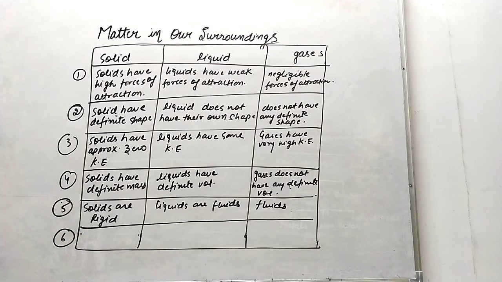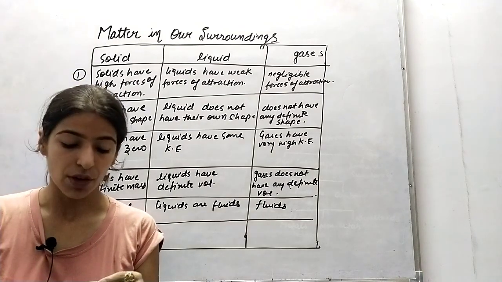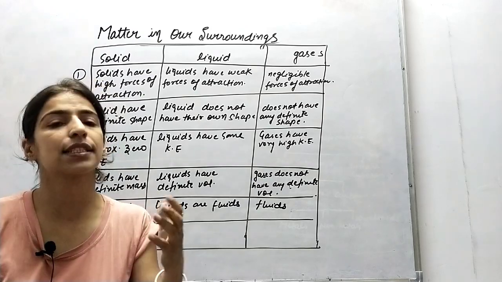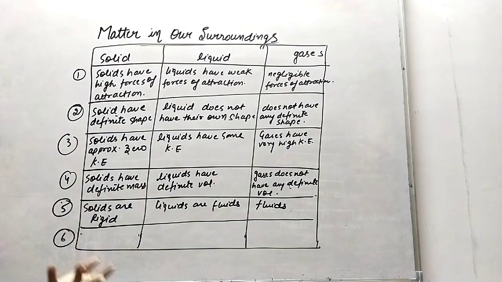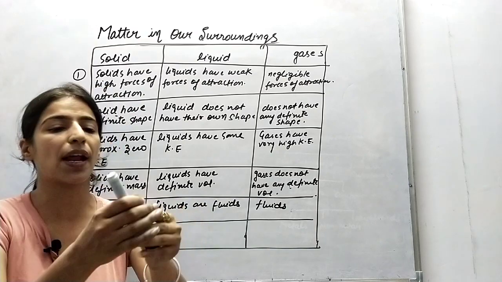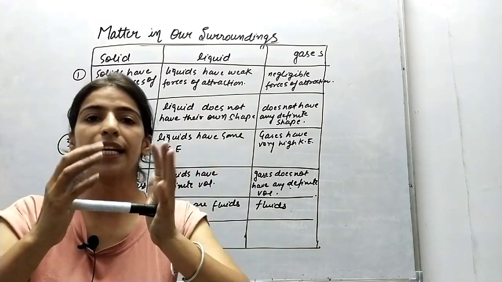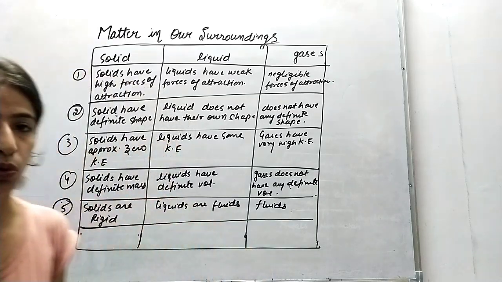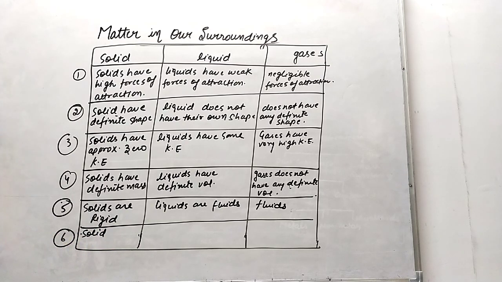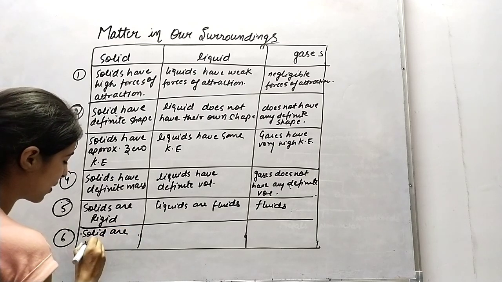And next point, solids are non-compressible. What does compressible mean? Compressible means when we apply pressure on it, if it changes its shape, it is compressible. If it doesn't change its shape, it is non-compressible. If I am applying pressure on this marker, it doesn't change its shape, so solids are known as non-compressible because they never change shape permanently on applying pressure. Fine, solids are non-compressible,